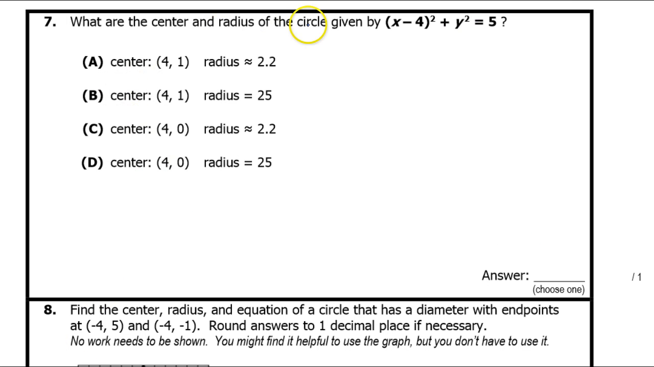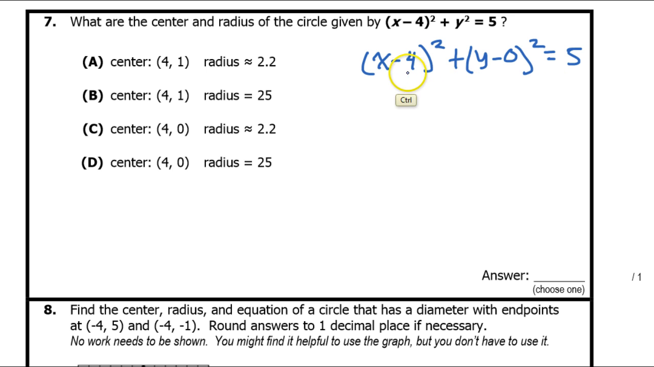For number 7, we're given the equation and we're being asked to write the center and the radius. Well, first of all, I'm seeing this y squared here. To make it look more like the model, I'm going to just put a 0 in there. So this is the same thing as (x - 4)² + (y - 0)² = 5. So the center is going to be the opposite of this and the opposite of this. So the opposite of this is 4.